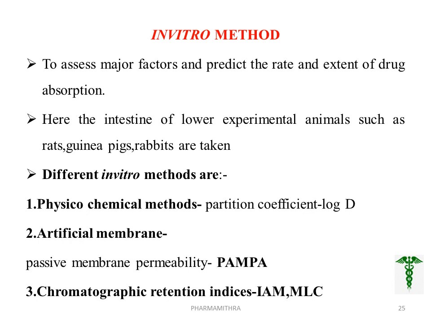Third method is the chromatographic retention indices. For that we are finding the IAM and MLC, to determine the diffusion or the intestinal absorption. Here we are simply determining the passive intestinal absorption. First we are using IAM, that is immobilized artificial membrane, for determining the passive absorption, or we can use MLC, that is micellar liquid chromatography, also used to determine the absorption rate.